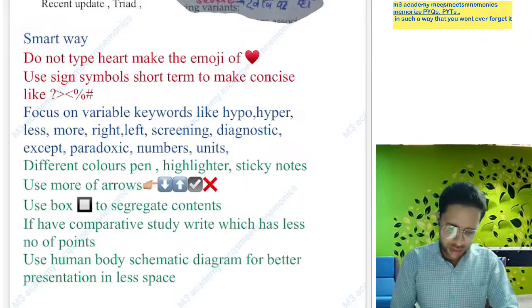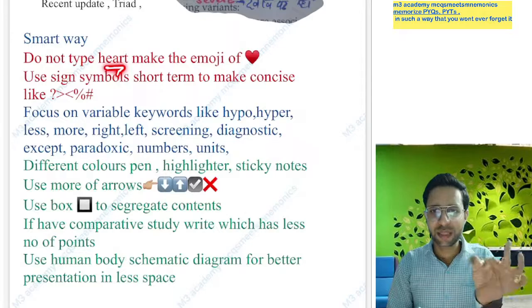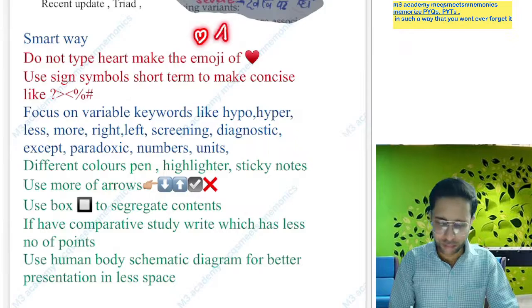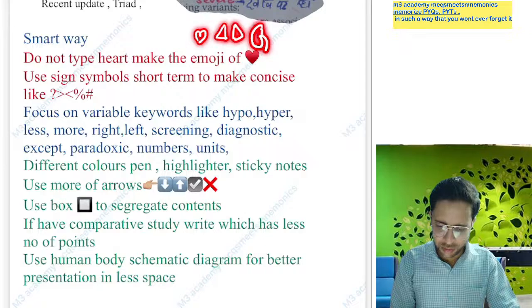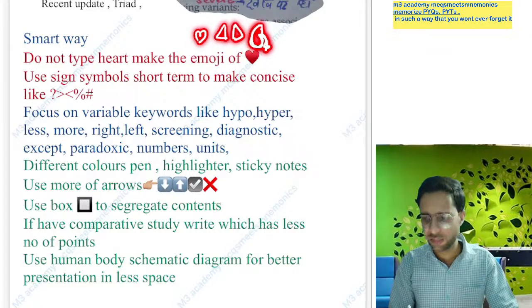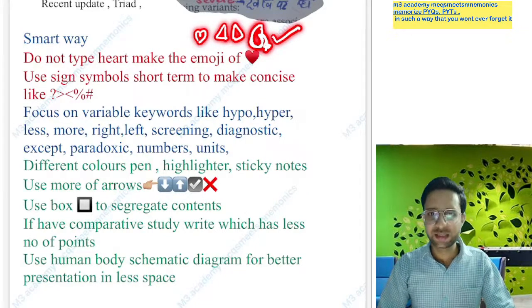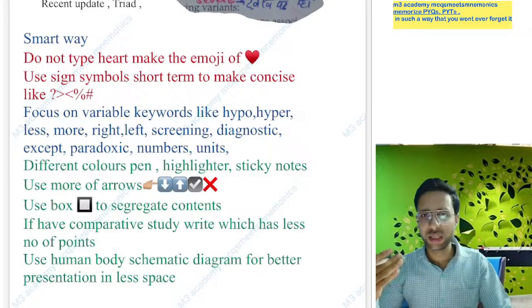Yes, so do not type heart, do not type lungs, do not type kidney. Please make symbols of the heart. Yes, if you want to write heart, you have to make this symbol. If you want to write lungs, you have to make this symbol. If you want to tell about the kidney, you have to make these symbols. Obviously, these things create attractive notes. Also, your participation increases. Yes, notes become attractive by this type of stuff, and obviously this saves time. This is eye-catchy material. So you have to convert your theory, your keywords, into symbols.